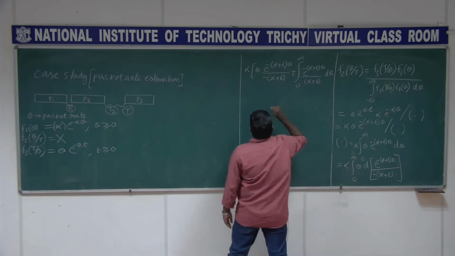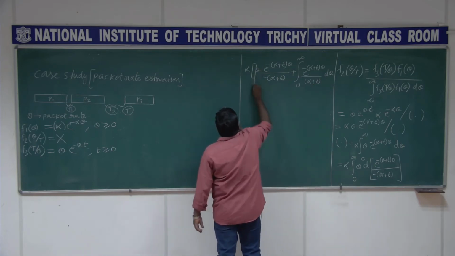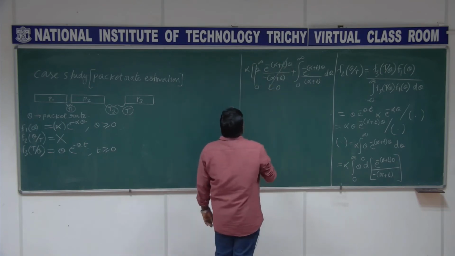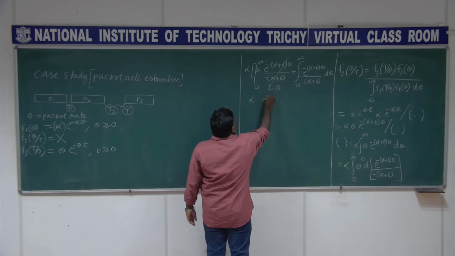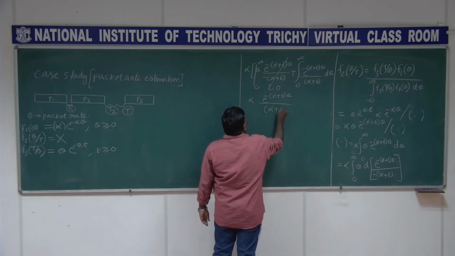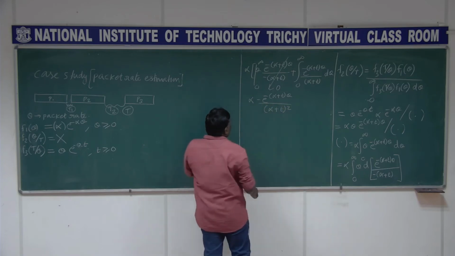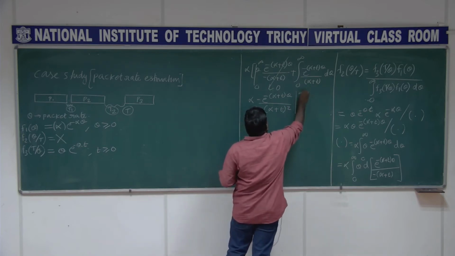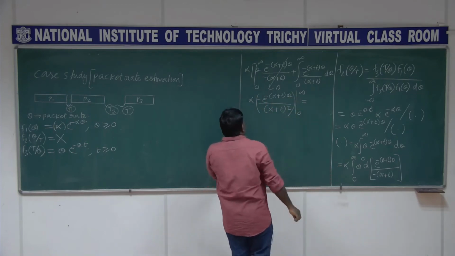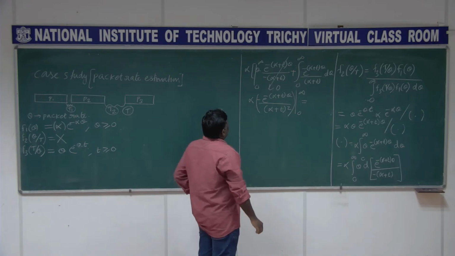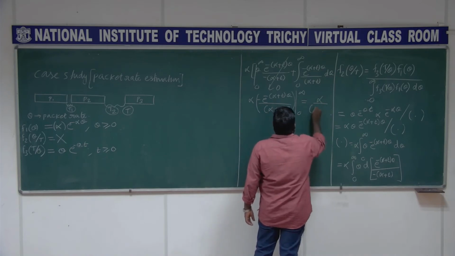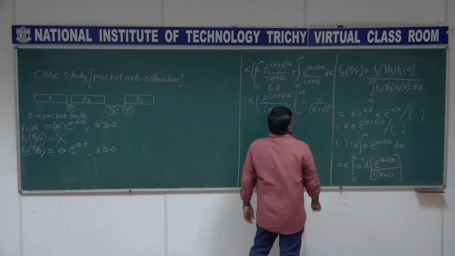Here the limit is 0 to infinity, so the first term becomes 0. The second term gives minus e to the power minus (alpha plus t) theta divided by (alpha plus t) whole square, from 0 to infinity. At infinity it becomes 0 and at 0 it is 1. So you get alpha divided by (alpha plus t) whole square.